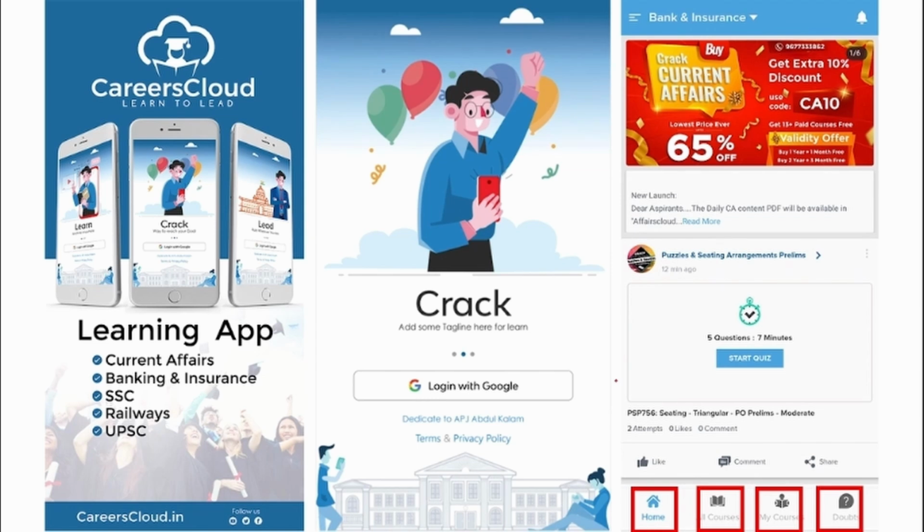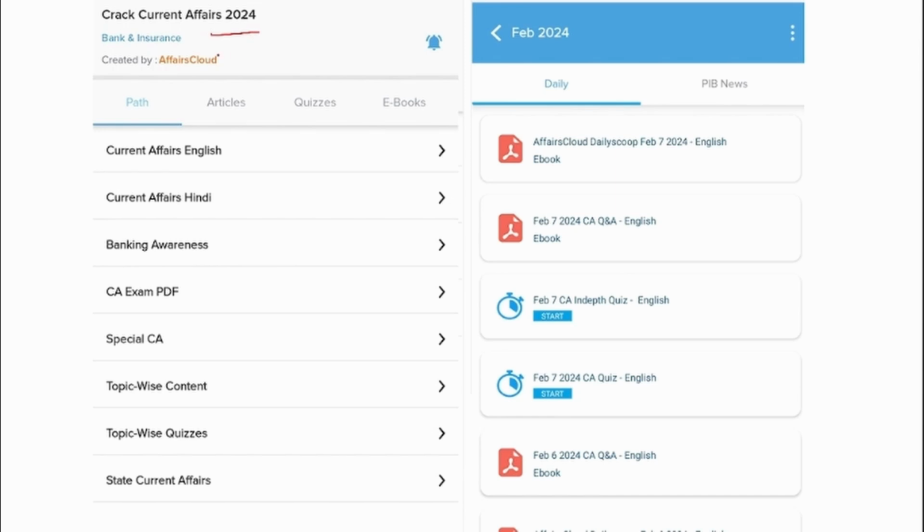You will be getting multiple PDFs, multiple content on daily basis that will be enhancing your learning. Under Crack Current Affairs, you will be able to see multiple options. First one is Current Affairs English. We upload the day-to-day basis news in the English format. And apart from English PDF, we also provide them in Hindi format. And this Banking Awareness, we upload a PDF every month.